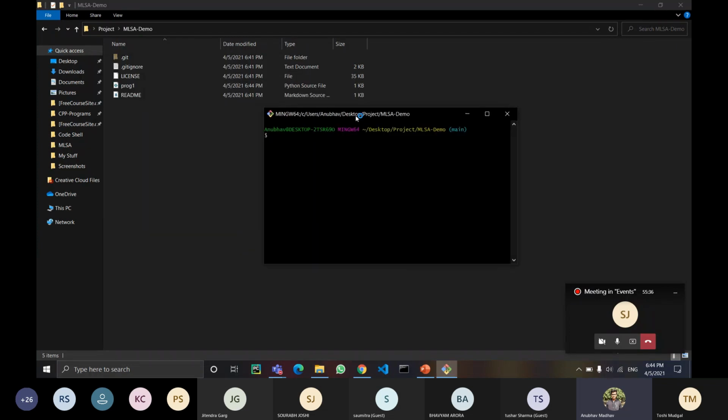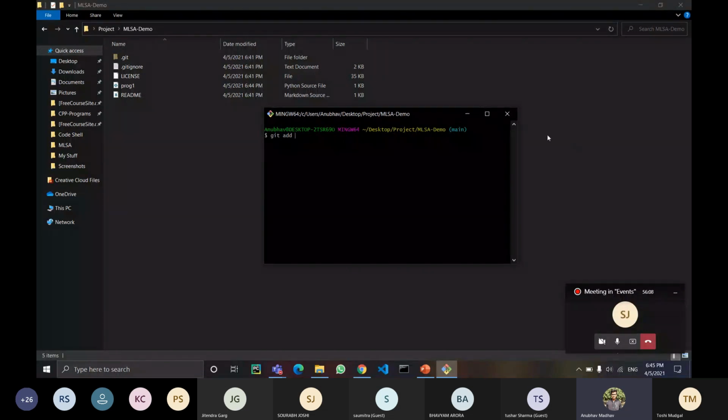Now there are just 3 commands. I will first write down git add dot. See, I'm just telling it that I want to add these files so that I can push it later on. But dot here means that all the files which are currently in this directory should be added in the staging area. You can only use prog1.py, but it's better if you always use dot, because obviously you will want everything to be pushed on the GitHub.